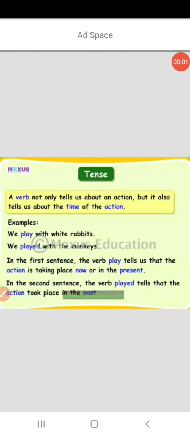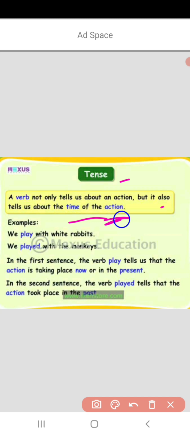So what is the role of verbs in tense? See, a verb not only tells us about an action, but it also tells us about the time of the action. So children, tenses are used to show when an action takes place. See, we play with white rabbits. We played with monkeys. Play and played. Here you can see there is ed added at the end of the verb.